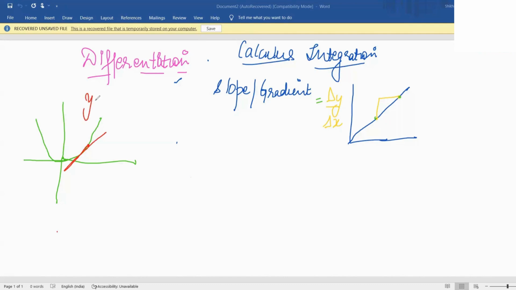For example, this is my curve. This is a very standard form of quadratic curve, which is y equals x squared. And you said, let's draw a tangent to it. So I'm drawing a tangent at the very first point in my first quadrant, which is (1, 1). Now draw a tangent to it. And once you have drawn the tangent, how would you find the gradient? You would normally find the gradient.